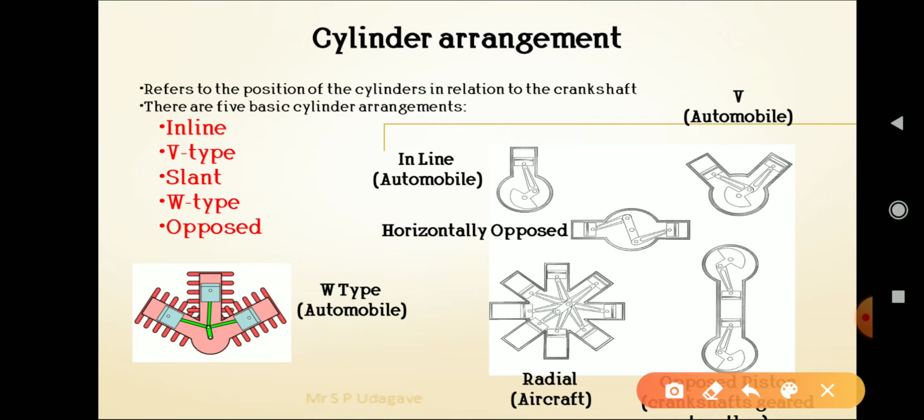In this slide you can see that this refers to the position of the cylinders in relation to the crankshaft. There are 5 basic cylinder arrangements. The first is the inline cylinder type, then V type, slant type, W type, and the opposed type. The first figure shows the inline type, this is a horizontal type, this is a W type, then the radial type, the V type, and finally the opposed position type.